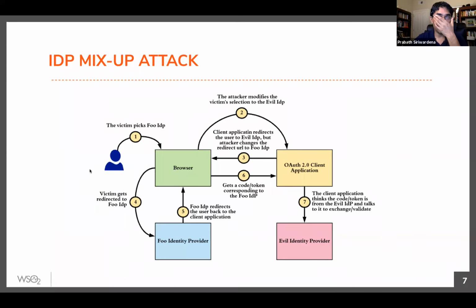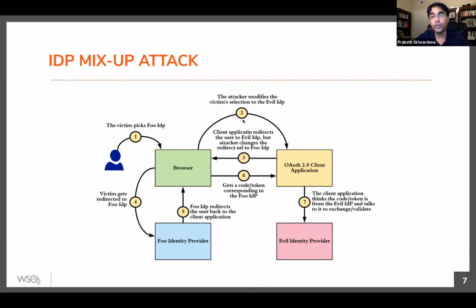First, the victim, the user, visits this application and clicks on the login option foo. So you have the application web page, and you click on foo IDP in step 1. Now the browser will post that selection to the client application. Step 2 is out of the scope of OAuth 2. OAuth 2 doesn't talk about how to pass these login options to the client application. Now let's say this is done over HTTP. Then anyone in the middle, an attacker in the middle, can intercept this request and change the user selection from foo IDP to evil IDP, right?